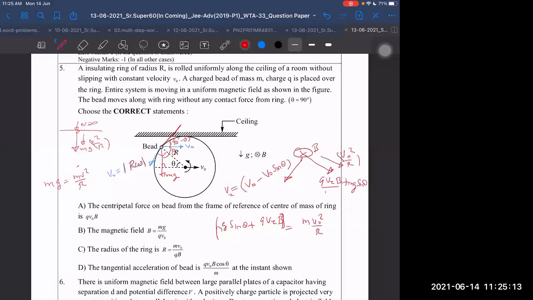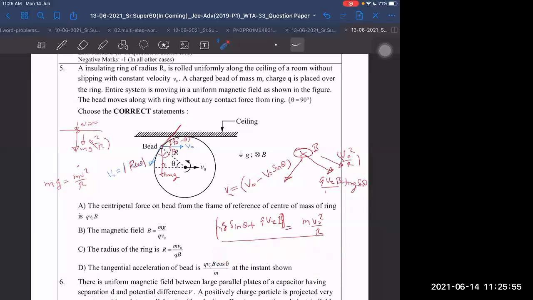That centripetal force equals magnetic force only. Again, we can equate this to magnetic force. Yes, sir. Is this magnetic force acting or not acting? That is not acting at this instant when velocity is 0. You can see this equation also, which we derived in general for whatever theta. In this, if I put theta as 90 degrees here, then I get mg on one hand, other side, what is q v tau b? 0, sir. That is 0 because velocity is 0, equal to m into v naught square by r.